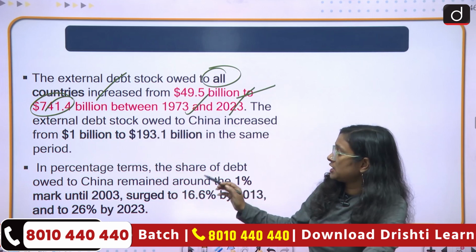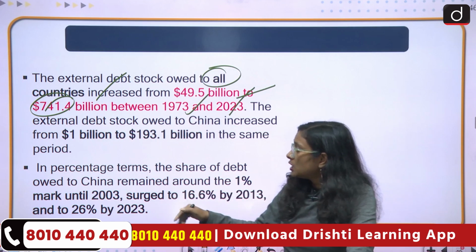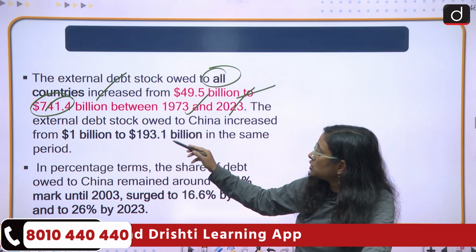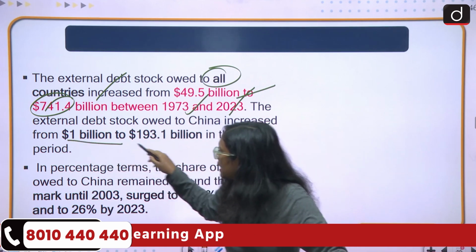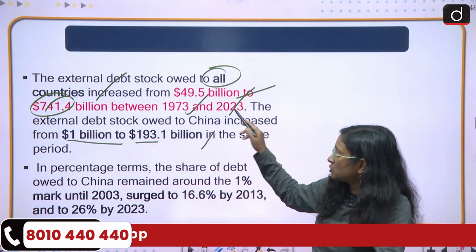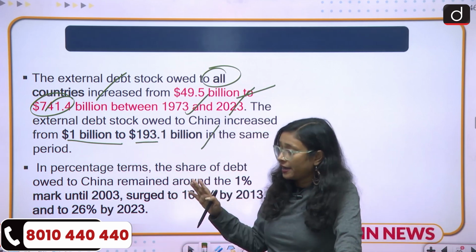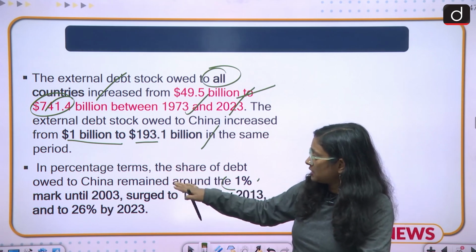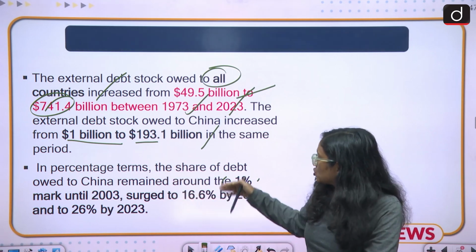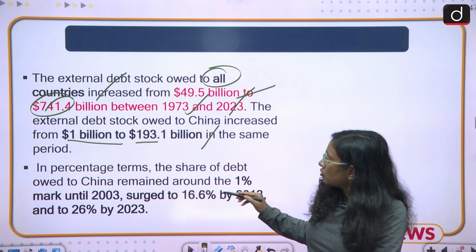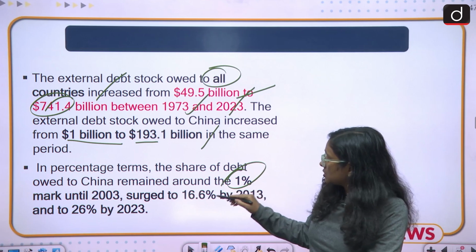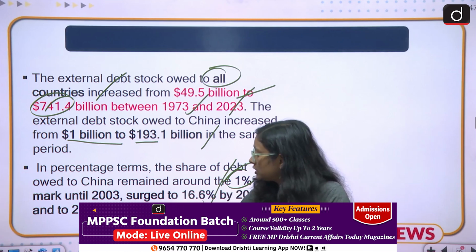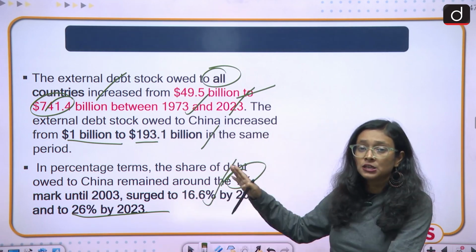In the case of China, this is huge. It was 1 billion and right now it is $193.1 billion. So $1 billion and here $193.1 billion. So we can see how much growth China has made in this. If we try to understand what happened here, in 2003 it was 1%, and it surged to 16.6% by 2013, and by 2023 it has surged to 26%. This is the case of China.